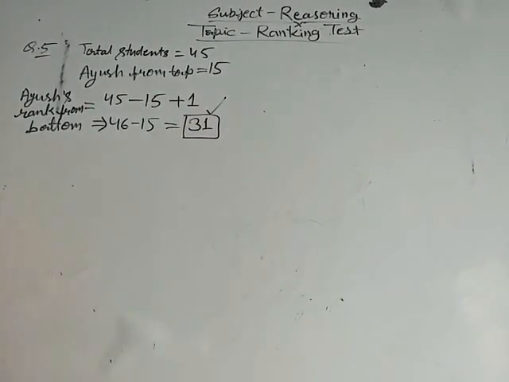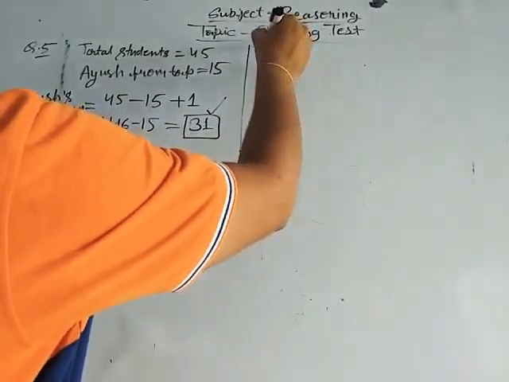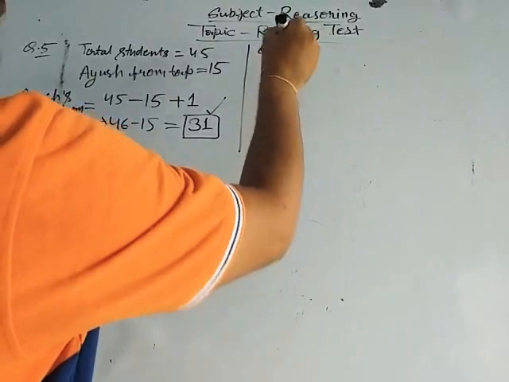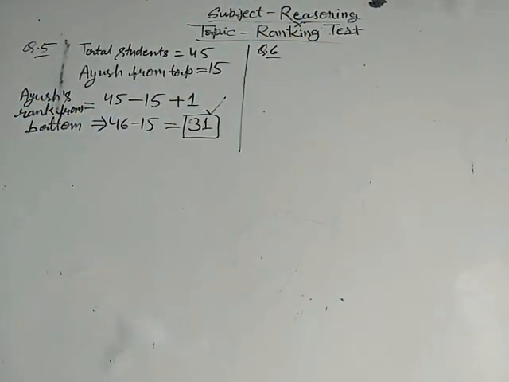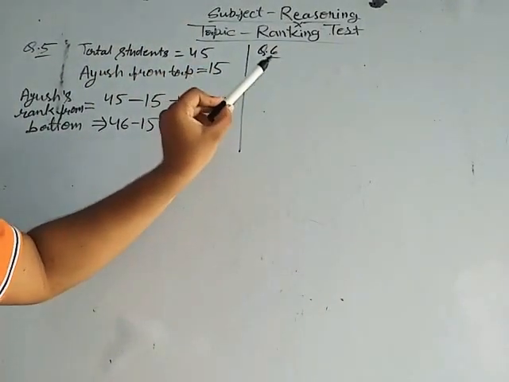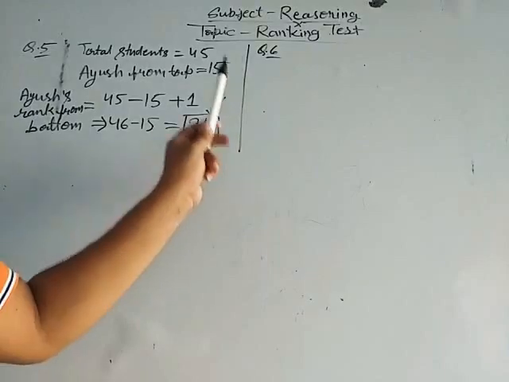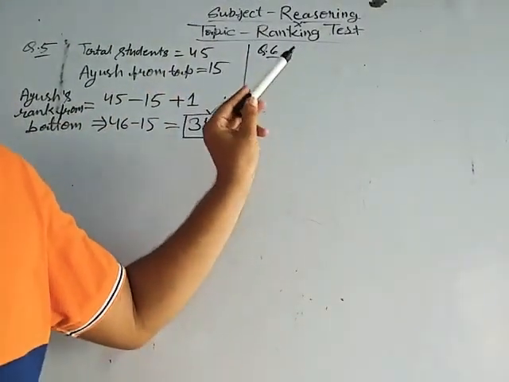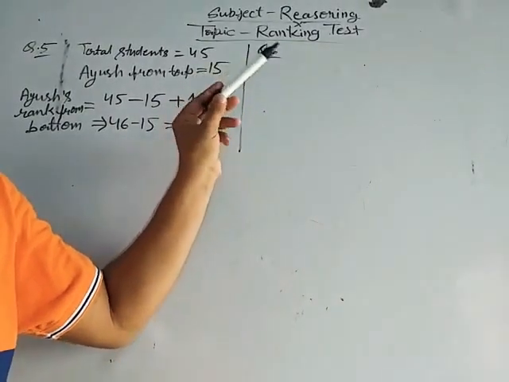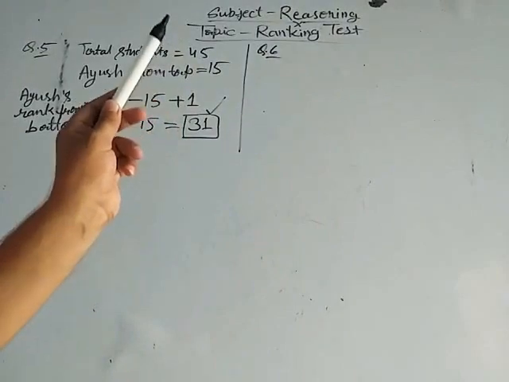Now the question number 6. In question number 6, let's see. 37 boys are standing in a row facing the school building. Okay.